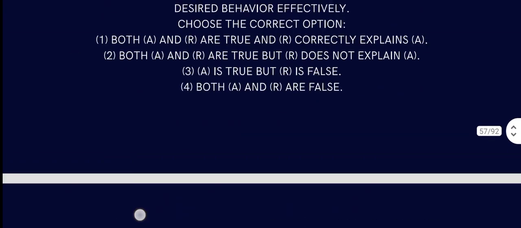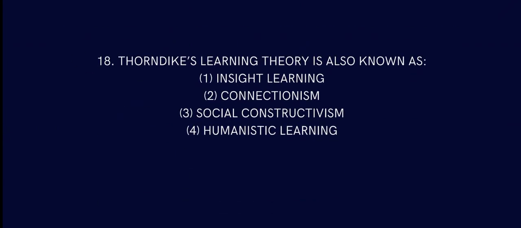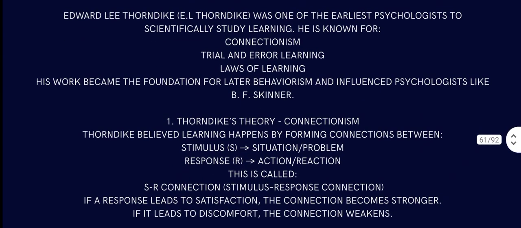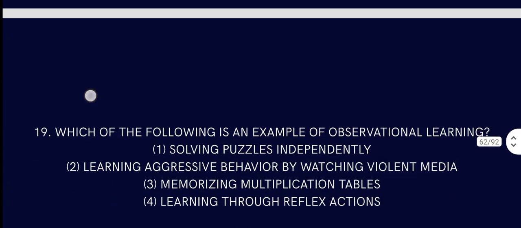Question number 18. Thorndike's learning theory is also known as what? Connectionism, because he talked about stimulus and response, and connectionism. So the answer should be connectionism. Connectionism is S and R, stimulus and response, which we already discussed earlier in this video.